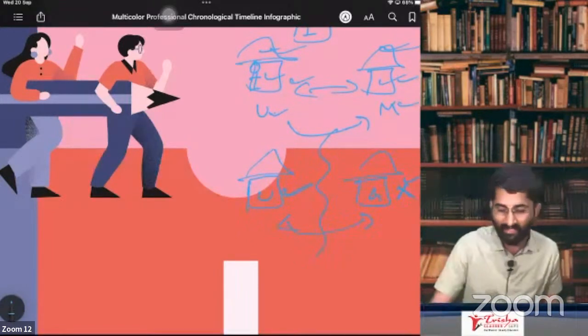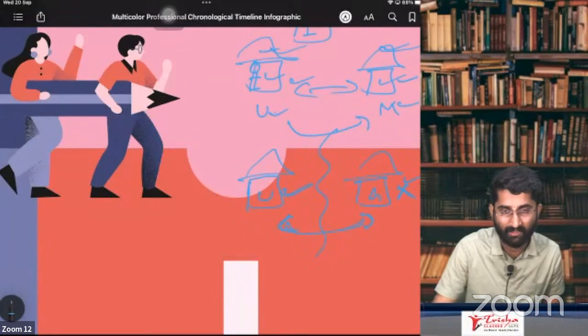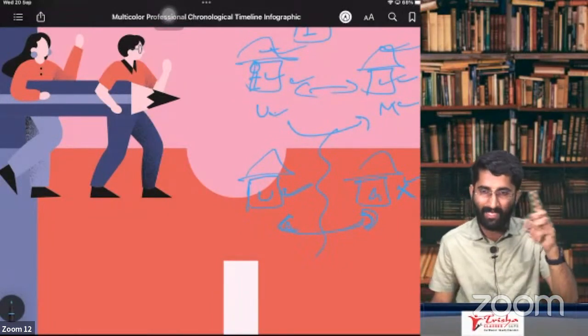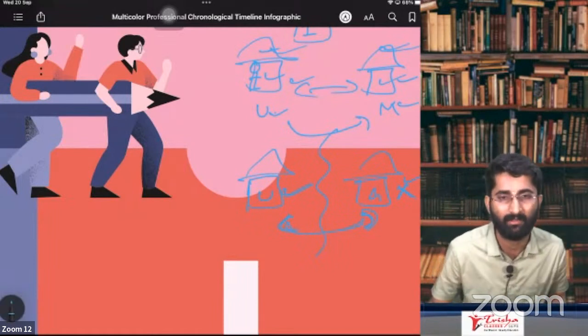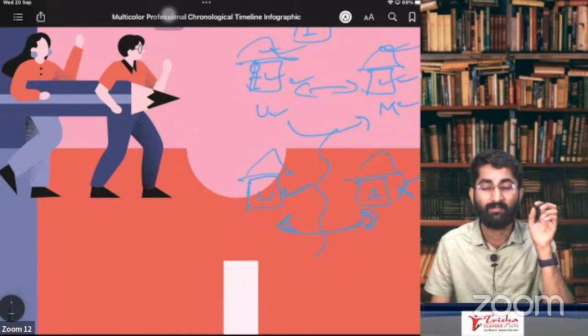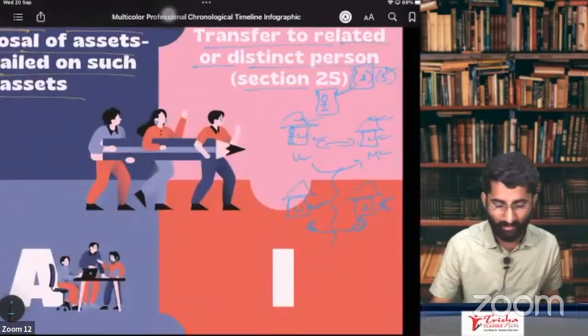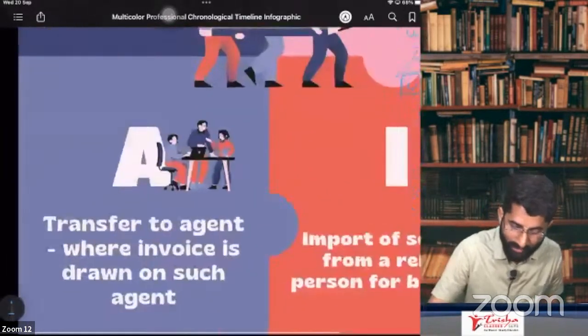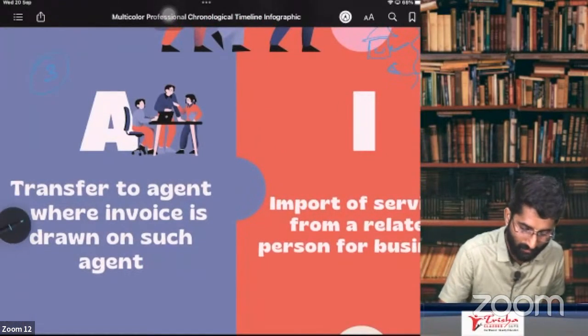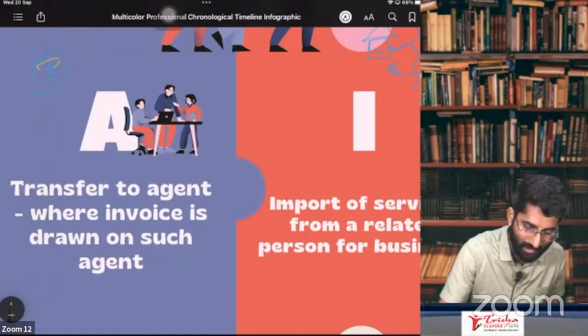So in that case, any transfer of goods from one registration to another, to a deemed distinct person, will be considered as supply, even though there is no consideration. This is about para number 2 of Schedule 1. Schedule 1, para 2 says this. Now, what is there in Schedule 1, para number 3? So now we are going to discuss para number 3 here.